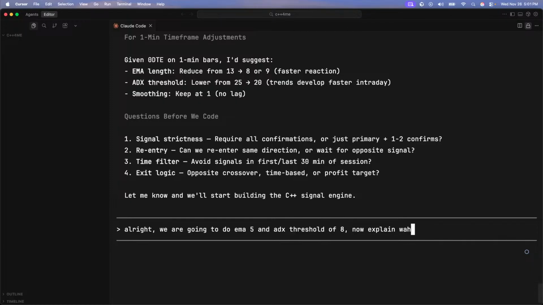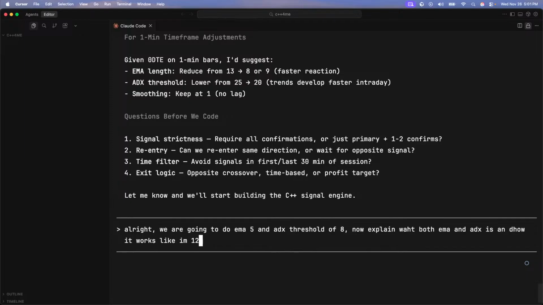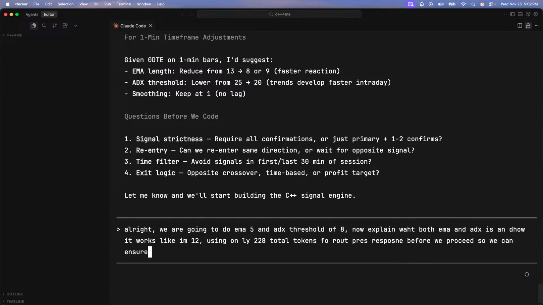Now explain what both EMA and ADX are and how they work, like I'm 12, using only 228 total tokens for the output response before we proceed so we can ensure understanding.